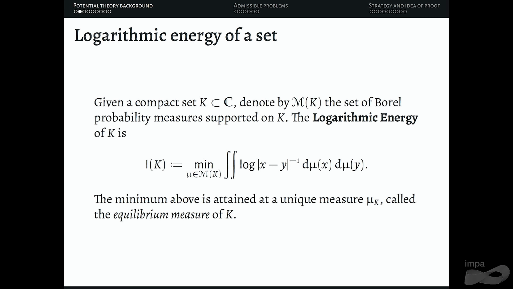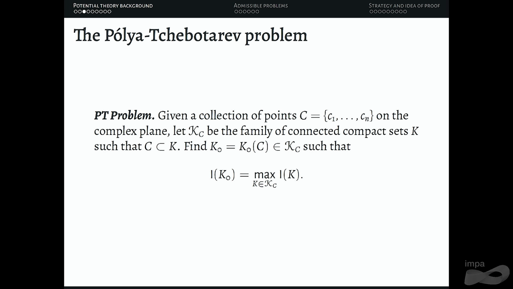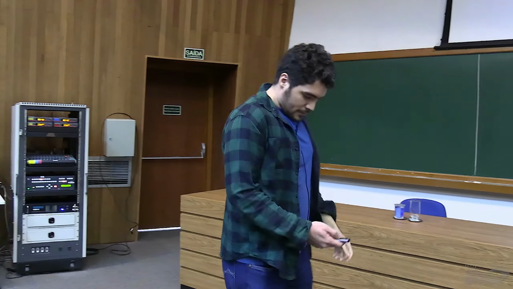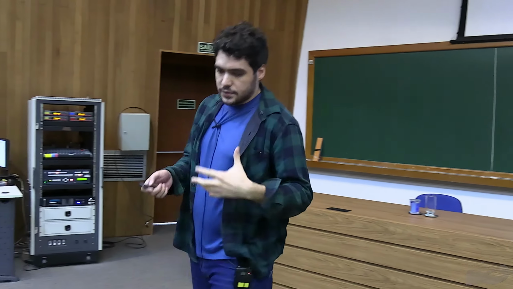With just this definition, we can enunciate the Polya-Tchebotarev problem. Fix your favorite collection of endpoints, call it C, and let K of C be the family of all connected compact sets that contain your fixed family of points. You need to find a K0 in this family that has the maximum logarithmic energy over all possible K. So this is a maximum problem, right? You are maximizing this minimization energy.